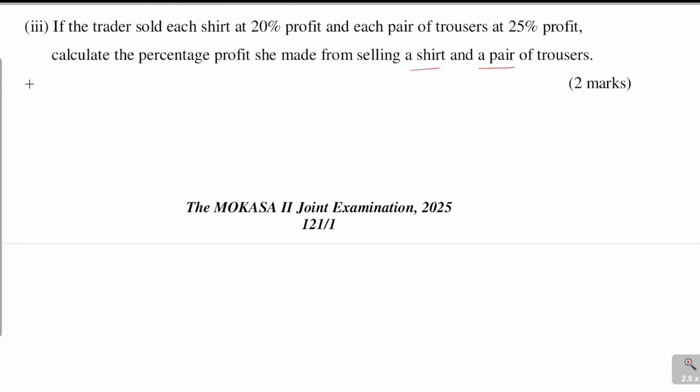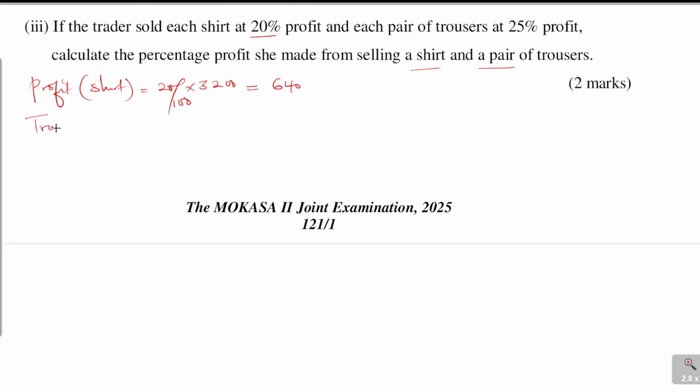Now to do that, we need to get the profit made for the shirt. So if the profit was 20%, we're going to get 20% of the price of a shirt. We got it to be 3,200. And this will give 640 profit for each shirt.